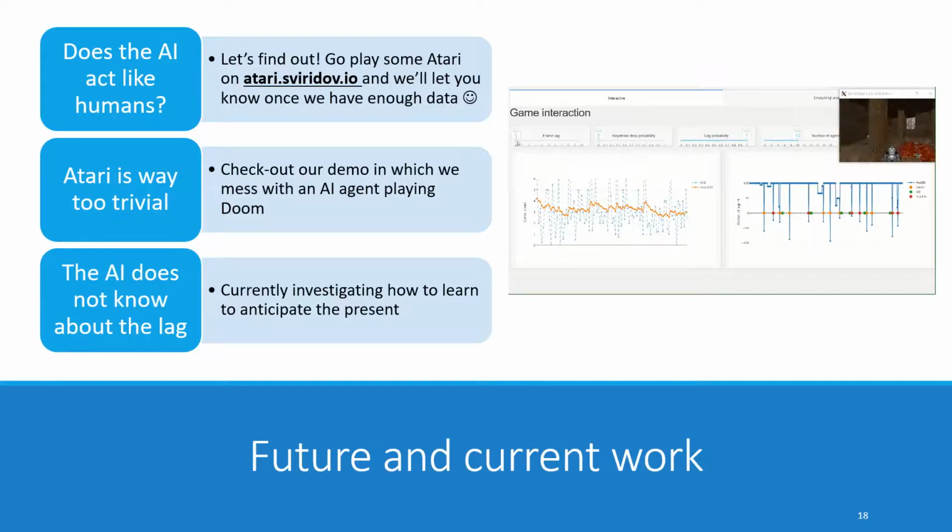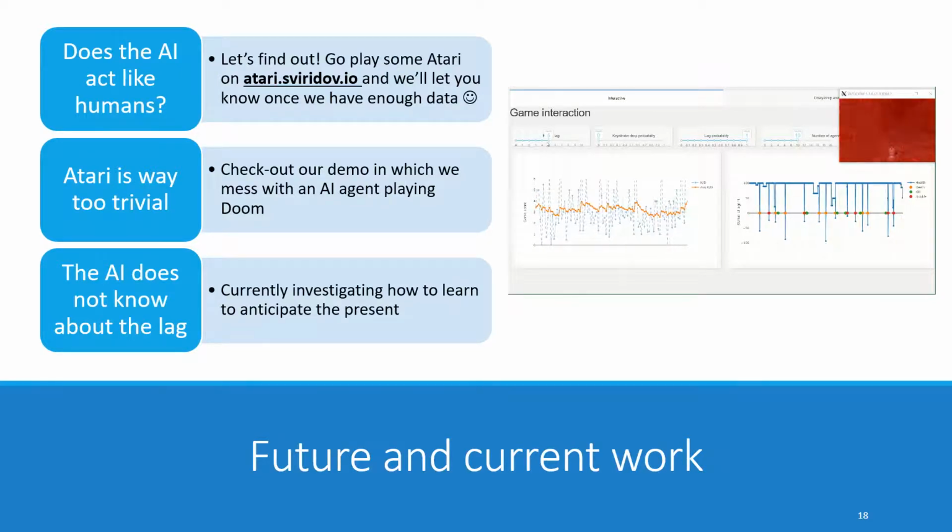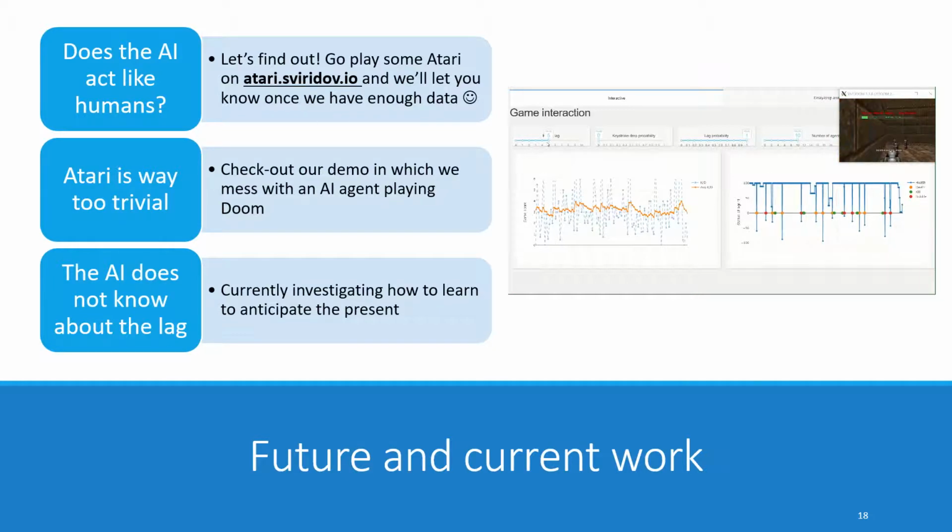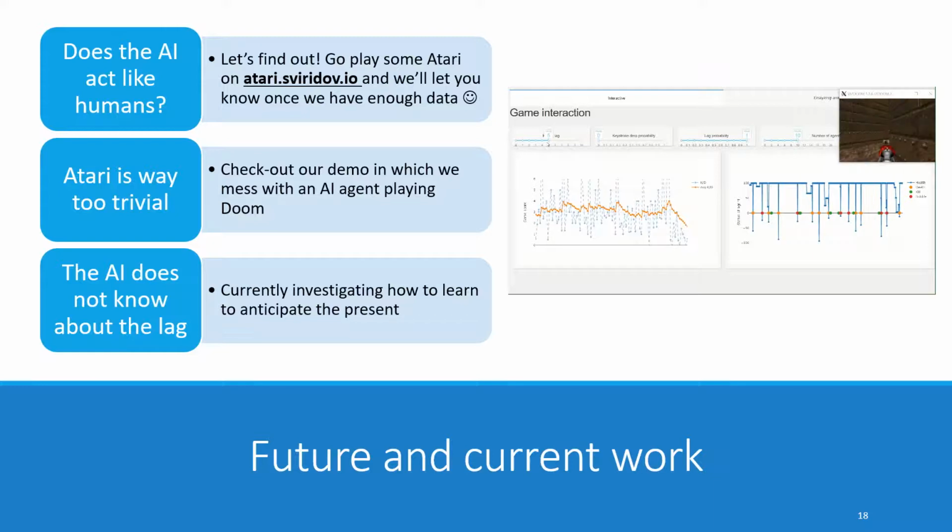A key question is whether AI agents are representative of human behavior. We are trying to answer this question by letting people play the 3 games we consider for our experiments under different network conditions. And you can contribute by going on this website, atari.sviridov.io, and play some Atari games while having some fun.